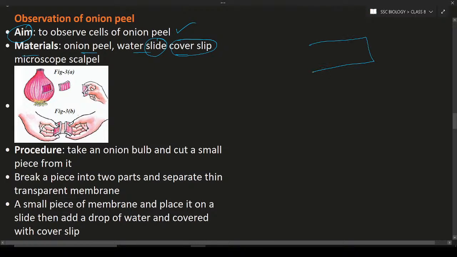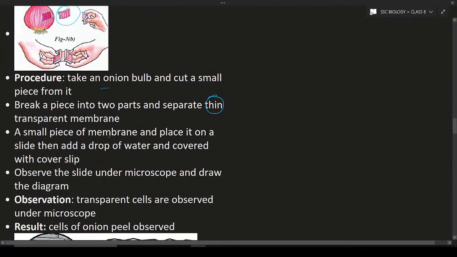The slide looks in this way. This is the slide, and the cover slip looks like this. This is the cover slip and this is the slide. Here is the procedure: take an onion bulb and cut a small piece from it. You can see this is a small piece. Bend the small piece and peel it. If you peel it, you can see a thin transparent membrane is obtained. Cut a small portion of the membrane, put it on the slide, add a drop of water and cover it with the cover slip.